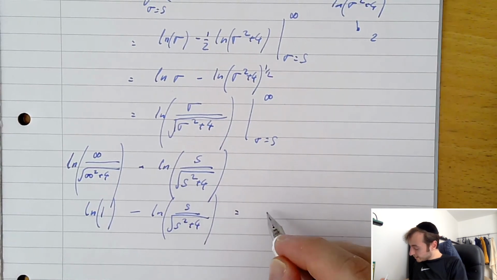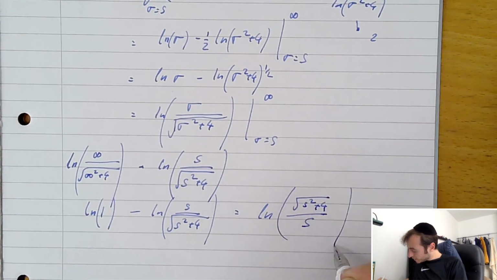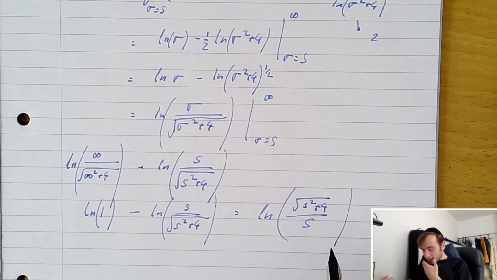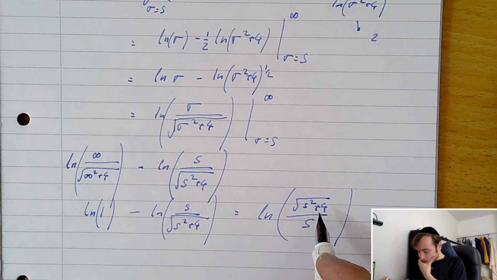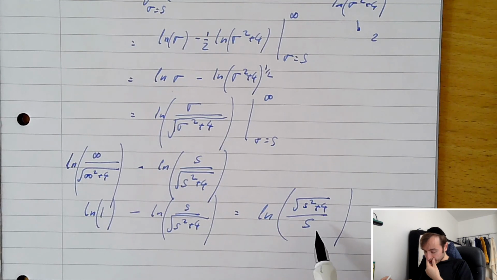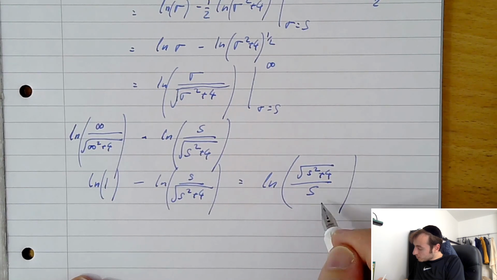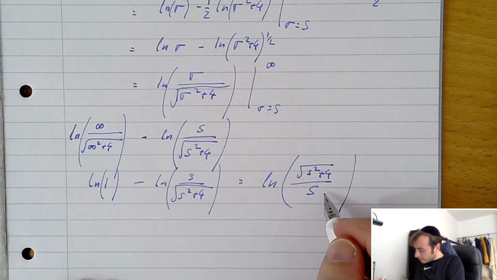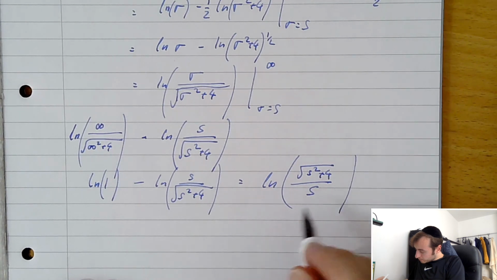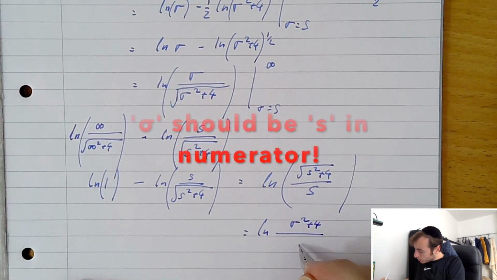So this is actually going to equal ln of the square root of s squared plus 4 on s, because I'm taking the negative reciprocal here. So we end up with ln of root (s squared plus 4) on s. To simplify this a little bit, what we could do is square the top and the bottom, the numerator and the denominator, and then say ln of the root of (s squared plus 4) on s squared.